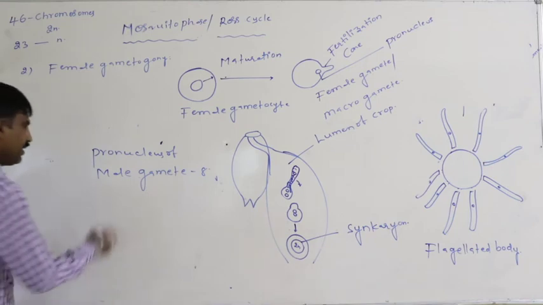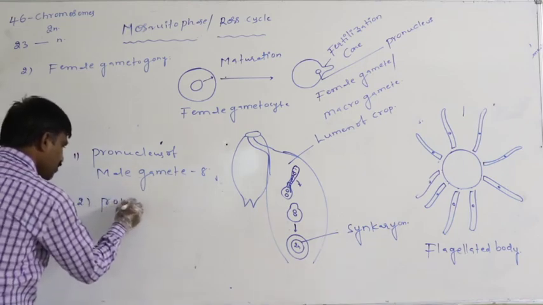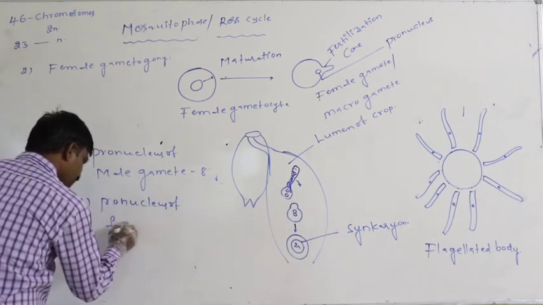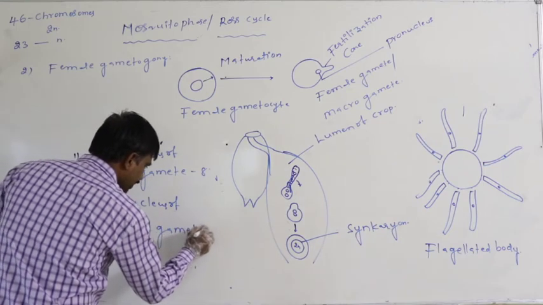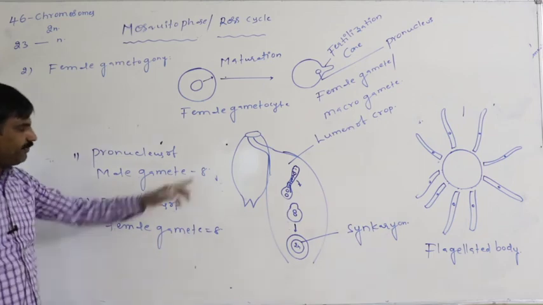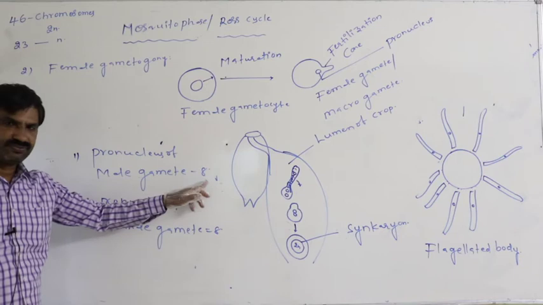Definitely this is the haploid condition, a single set.